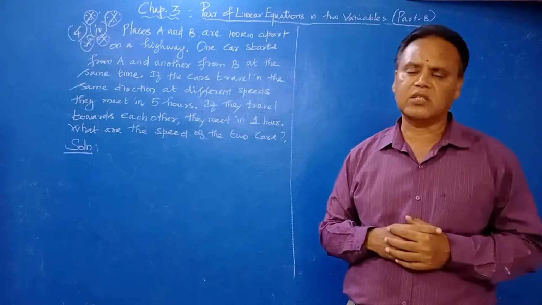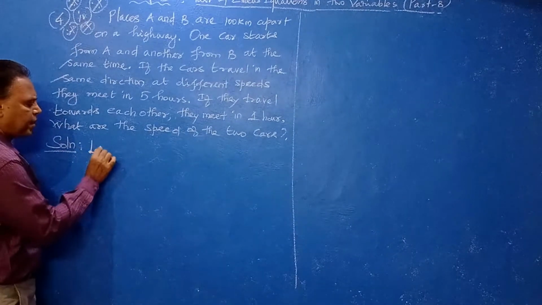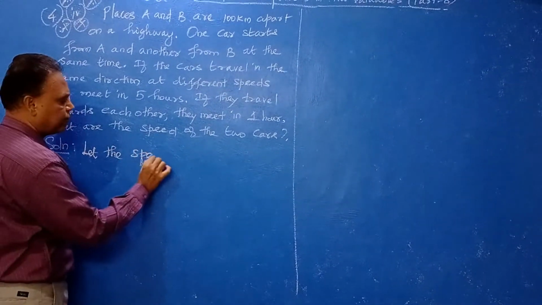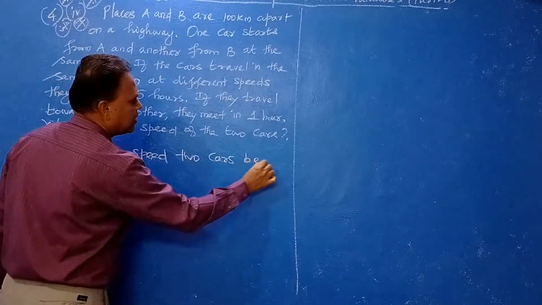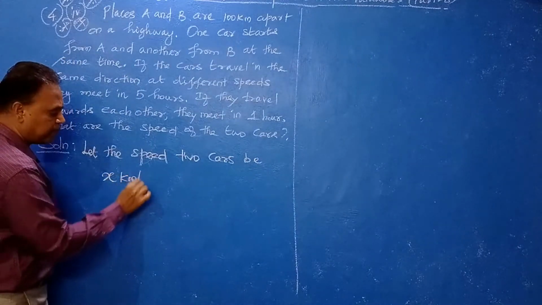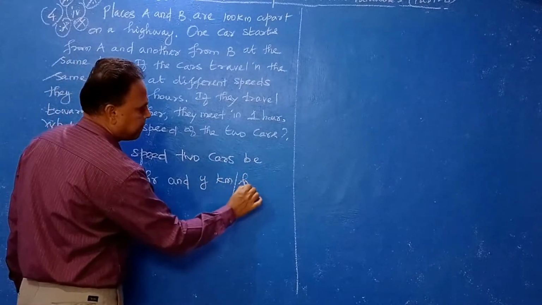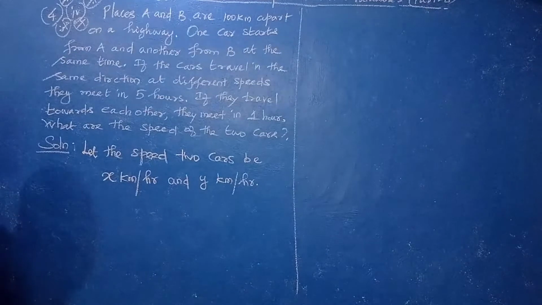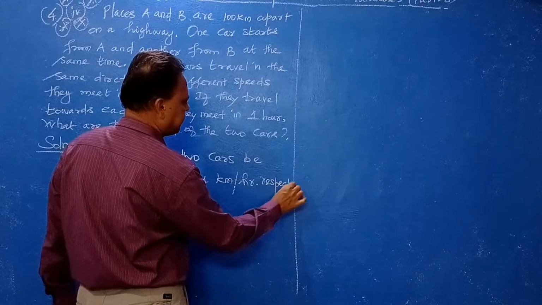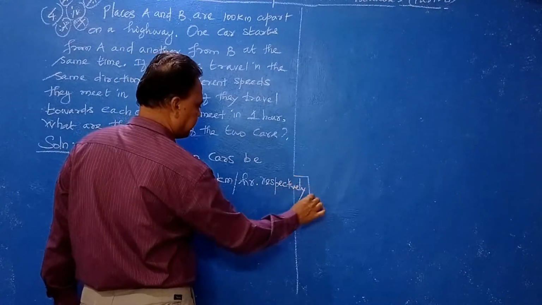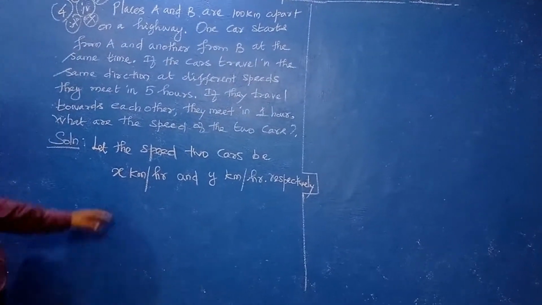Actually, the speeds of the cars are not given. So we have to assume the speeds of the two cars. Let the speeds of the two cars A and B be x kilometers per hour and y kilometers per hour respectively. You can write respectively. Okay. Now, case 1.